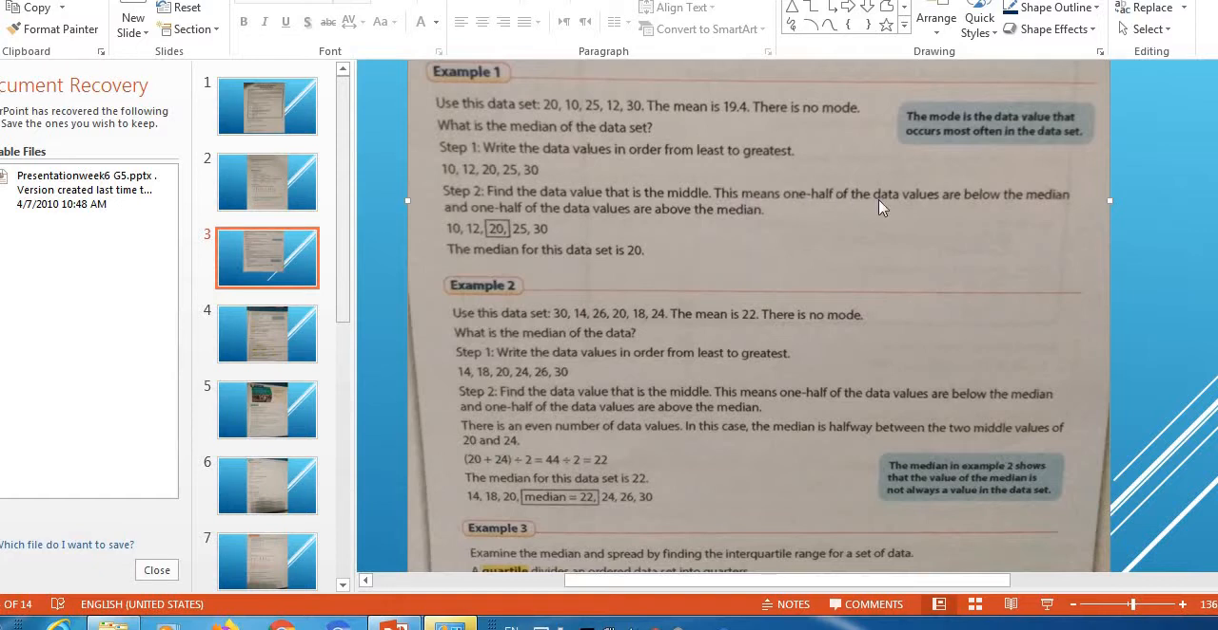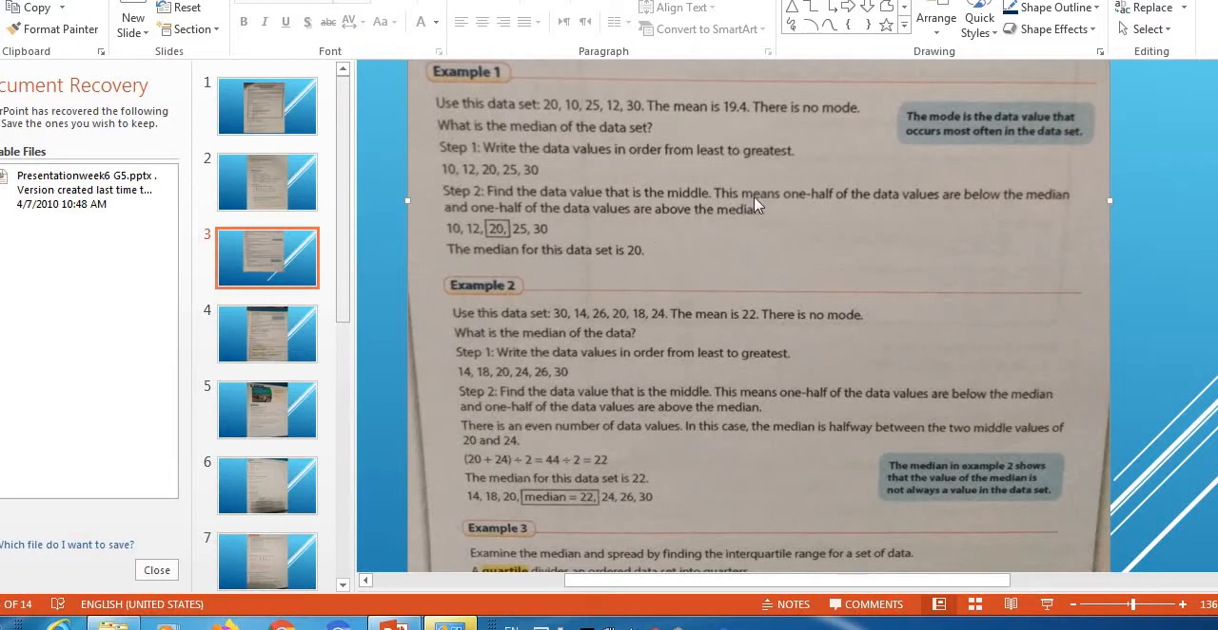This means one half of the data values are below the median and one half of the data values are above the median. If I count the values, I find 1, 2, 3, 4 and 5. The number 5 that I counted is an odd number, so I can get the middle here. The middle is the value 20. So this is the median. The median for this data set is 20.